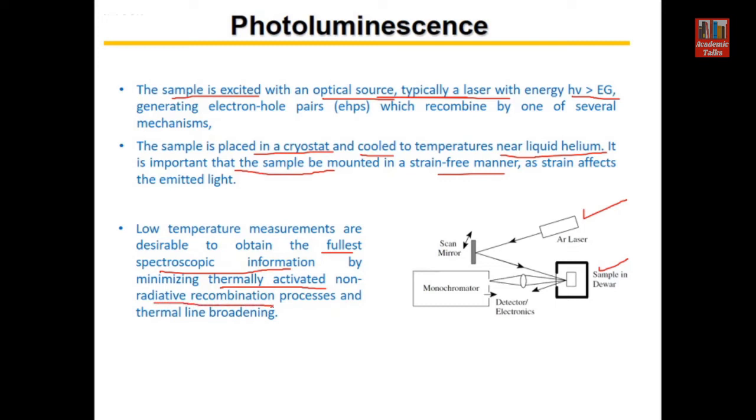Any thermally activated recombination process, we have to avoid, right? For that purpose, it is better that we minimize the thermal effects, and so the sample is kept at very low temperature in the cryostat. The temperature is near liquid helium.